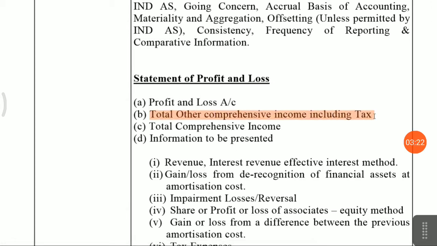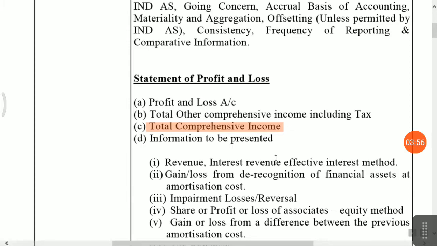Now what is the meaning of total other comprehensive income? I have already informed in a previous lecture that other comprehensive income means there is a reclassification or adjustment of certain items. For example, you are valuing the employee benefits, then a revaluation of fixed assets. That is part of other comprehensive income, that is a separate presentation. You have to show which are the items you have reclassified. Okay, and from profit and loss account and total other comprehensive income, you will get total comprehensive income.